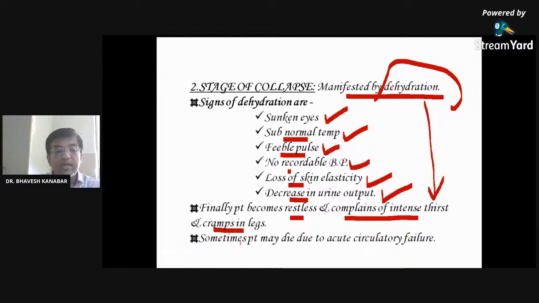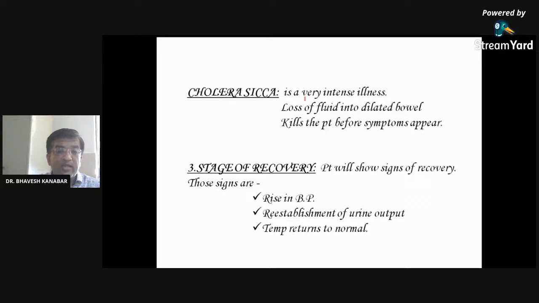And cramps in leg. Sometimes the patient may die due to acute circulatory failure, because of this dehydration and circulatory failure. Cholera sicca is a very intense illness, with loss of fluid into the dilated bowel, and it kills the patient before the symptoms develop. That is called cholera sicca.